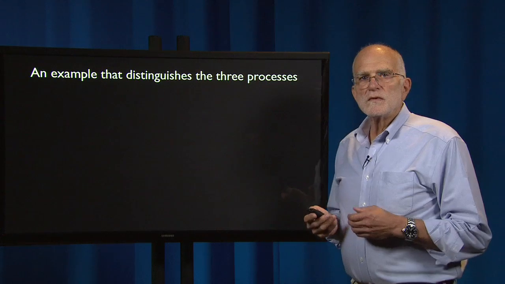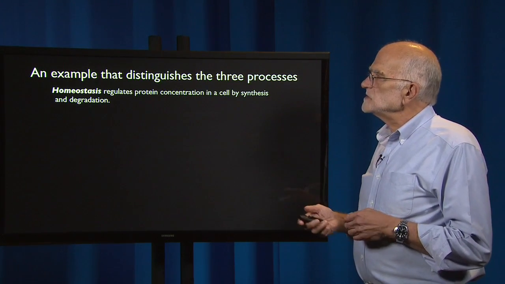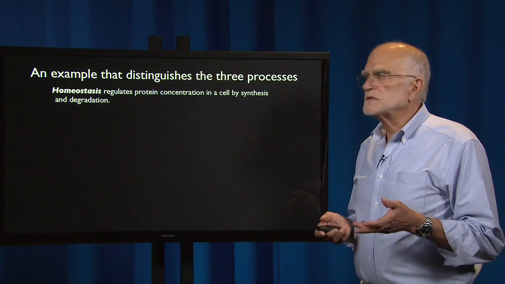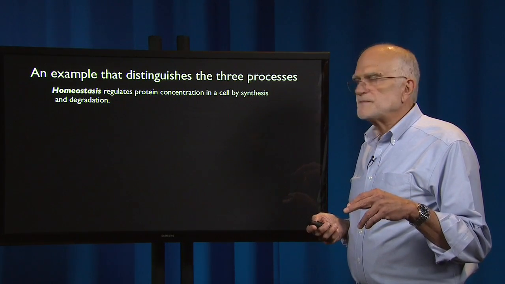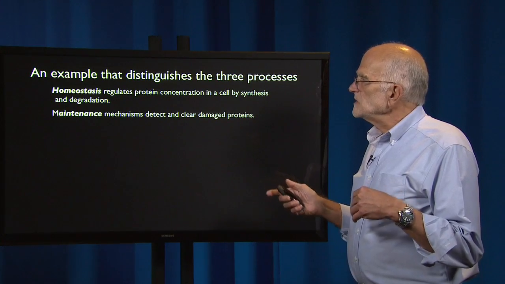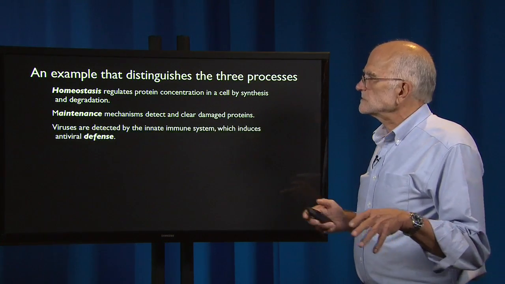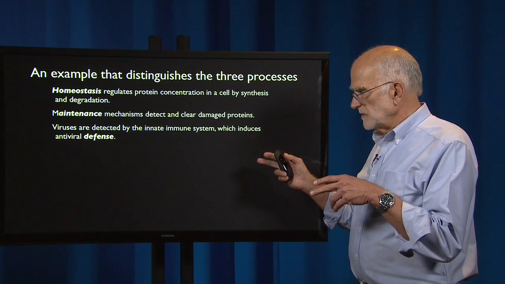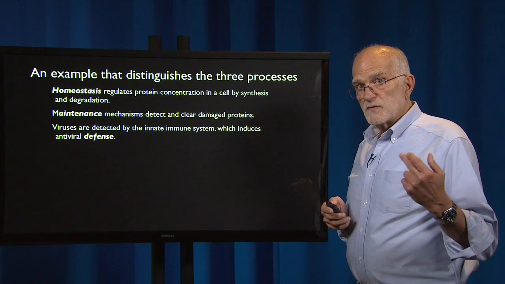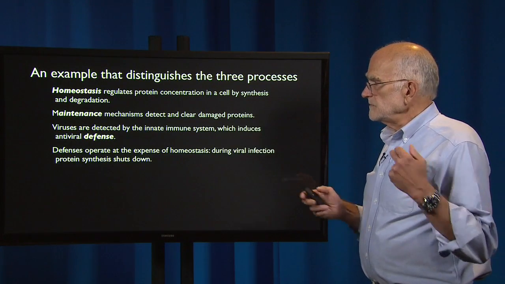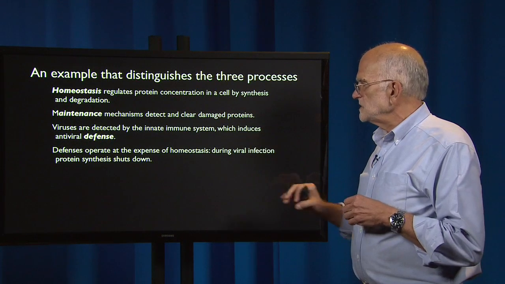Here's an example that makes concrete these three processes. Homeostasis is regulating protein concentration in a cell by synthesis and degradation. Maintenance mechanisms are detecting and clearing damaged proteins. Viruses are detected by the innate immune system, which induces an antiviral defense. Defenses, however, operate at the expense of homeostasis.